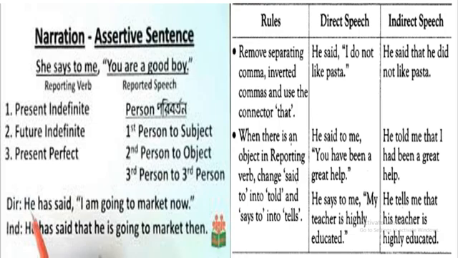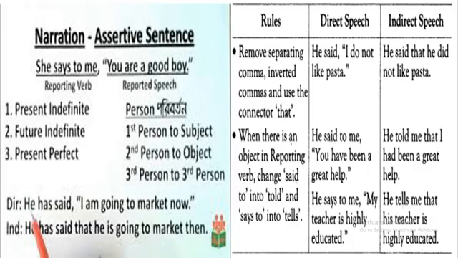Indirect speech, he said that he didn't like pasta. In indirect speech, you don't see any comma or inverted comma because they are omitted and that has been used as linker here.